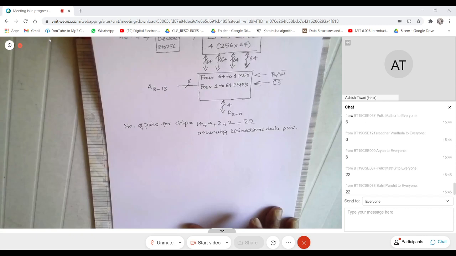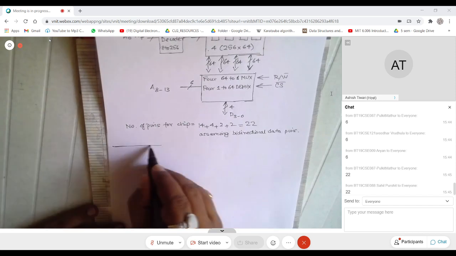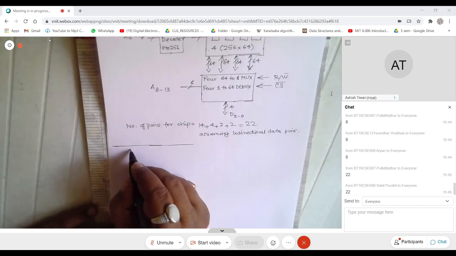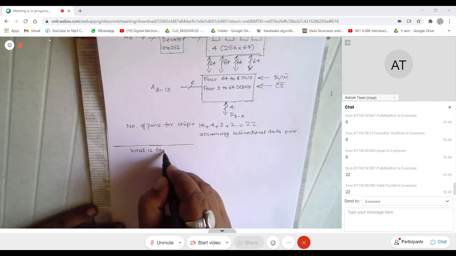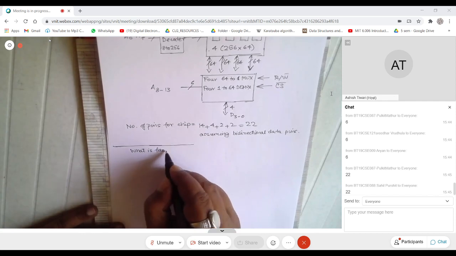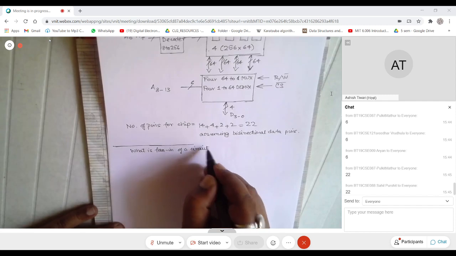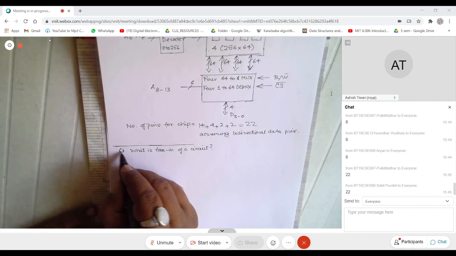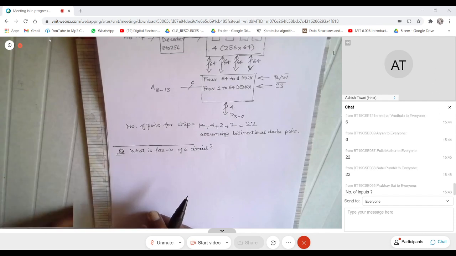Does anybody know what is fan-in? Anybody knows what's a fan-in circuit? Have you heard of this term, fan-in? Yeah, the number of inputs to what?